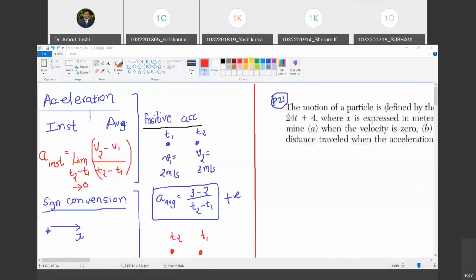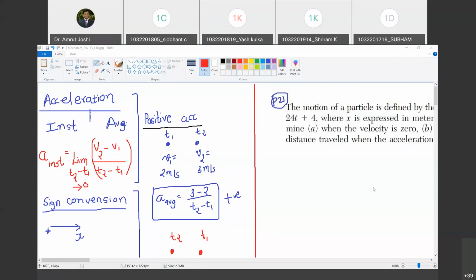Yesterday's class we discussed a lot of things about dynamics. One is kinetics and kinematics. Then we discussed what the fundamental quantities of kinematics are, and those are motion parameters like position and velocity. We discussed the sign convention for position and velocity, when velocity and position are positive and when they are negative. Then we discussed how distance traveled during time interval t1 to t2 is related to the change in position from time t1 to t2. Are you with me?